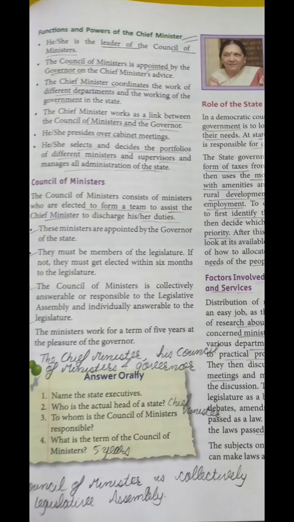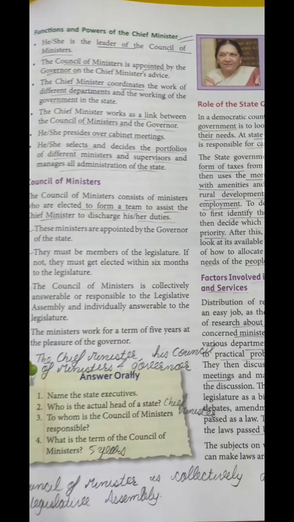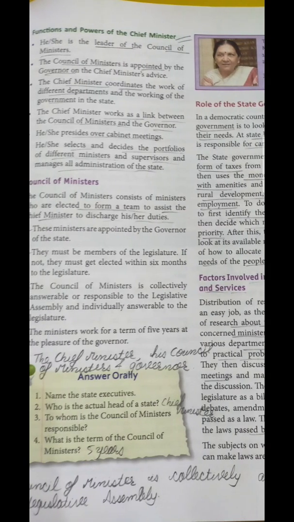So definitely he presides over the cabinet meeting. Whenever there is a cabinet meeting, meaning the chief minister along with the council of ministers, the chief minister presides over it. Moving further, he selects and decides the portfolios for different ministers and supervises and manages all administration of the state. So the whole administration of the state is managed by the chief minister. And moving further, if I talk about the council of ministers, what is included in the council of ministers?